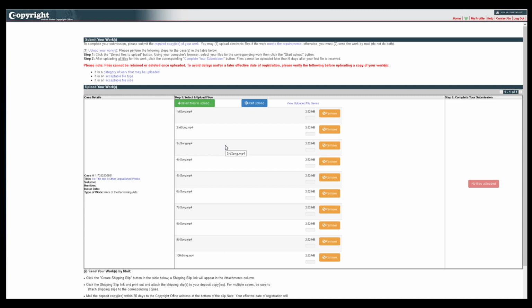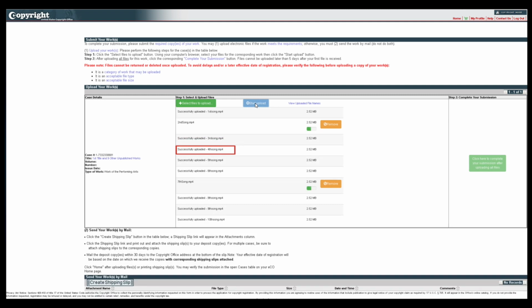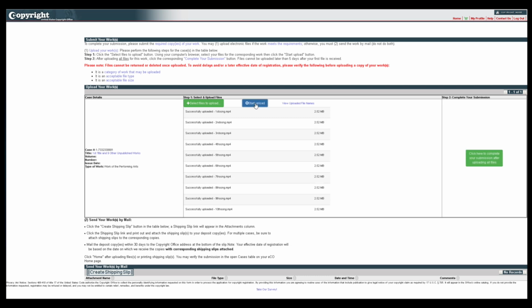Click the blue Start Upload button to upload your files. A progress bar next to each file will allow you to watch the upload process. As the upload is completed for each file, Successfully Uploaded will be added in front of the file name. Do not leave this screen or close the application before upload is complete for all files, as this will stop the upload process. Once upload has been completed for all the files you selected, click the Complete Your Submission button to confirm that no more files will be uploaded.